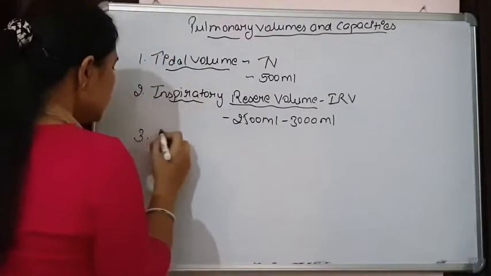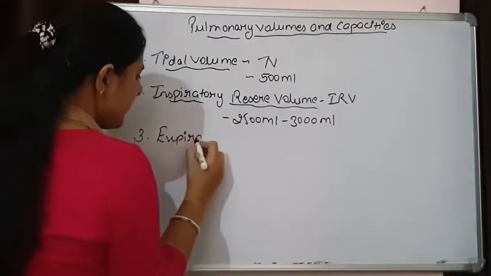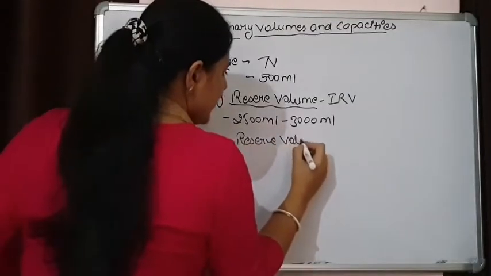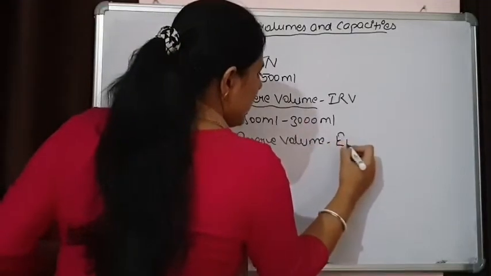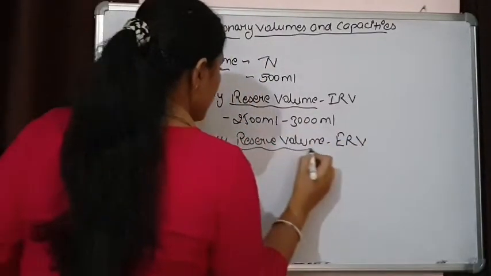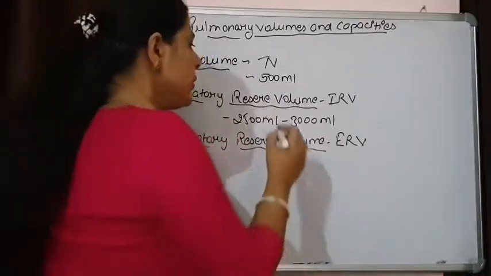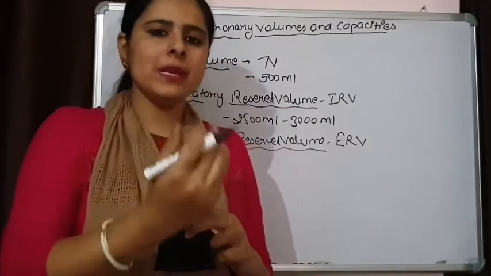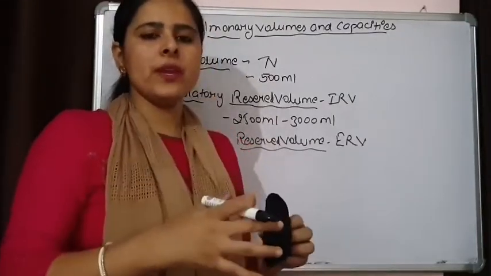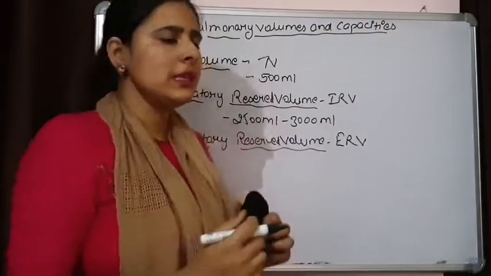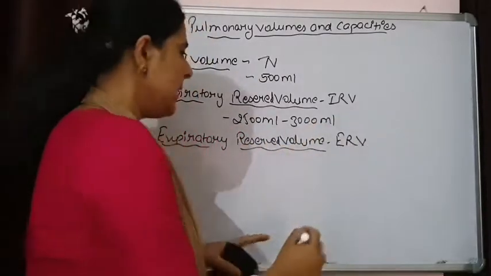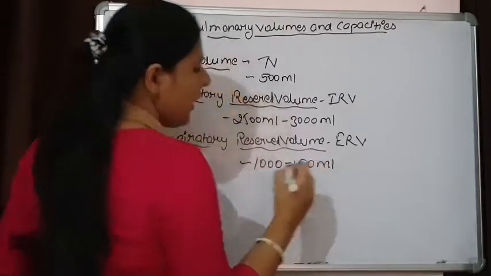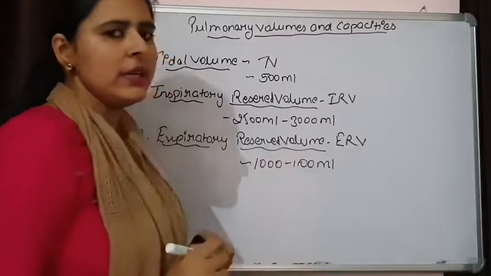The third term is expiratory reserve volume, written as ERV. Expiratory reserve volume is the amount of air that can be forcefully exhaled after a normal expiration, a normal exhalation. That gives us the ERV, and the amount is almost 1000 to 1100 ml. That is the expiratory reserve volume.